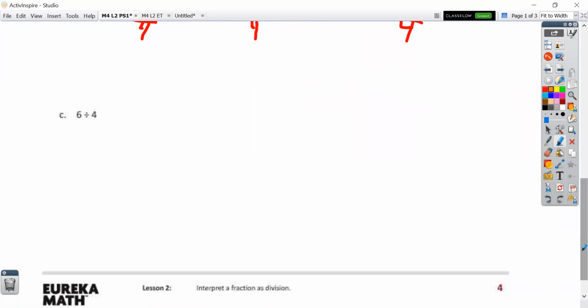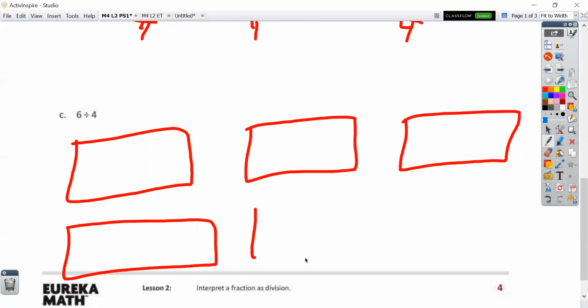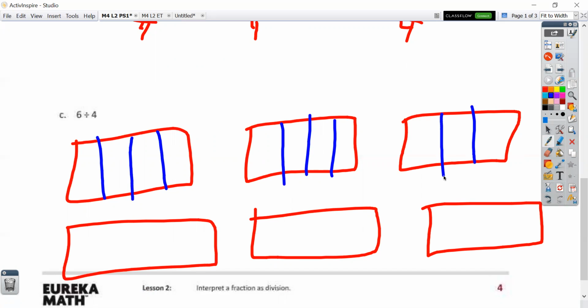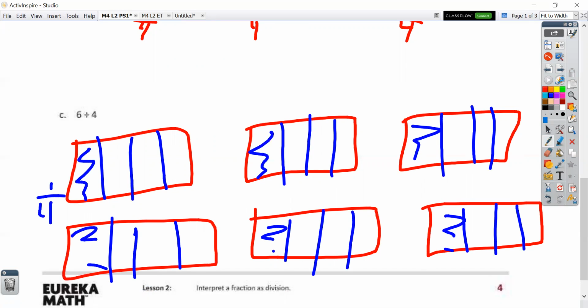6 divided by 4. Now this is the one that I was kind of thinking about before. 6 wholes. If you want, you can divide the wholes first, or on this one, you could divide each whole into fourths, right? And that's what I'm going to do. I'm going to divide each into fourths, and then every 4th piece, I'm going to color in to represent me passing out 6 divided by 4. So here's 1 piece for me, 1 piece for me, 1 piece for me, 1 piece for me, 1 piece for me, and 1 piece for me. Each one of these represents 1/4. I have 6 groups of those, so it's going to be equal to 6/4.